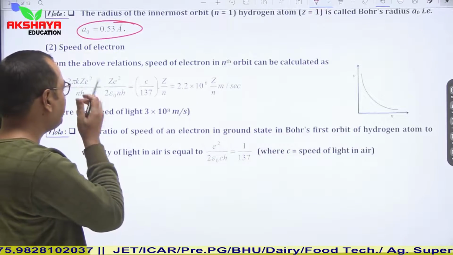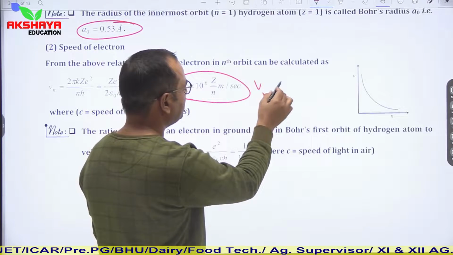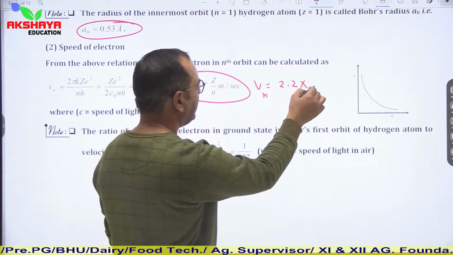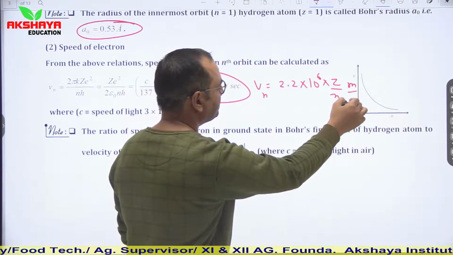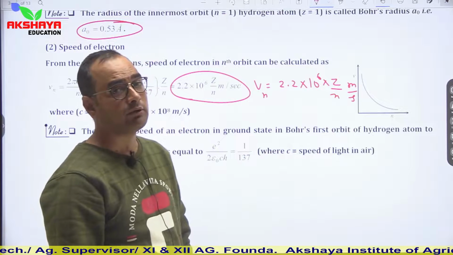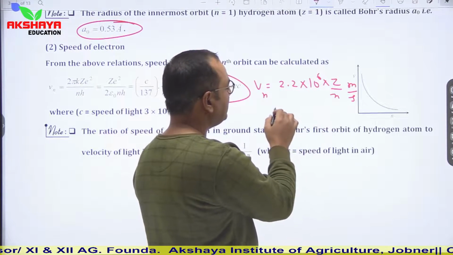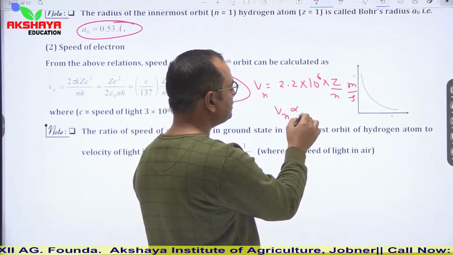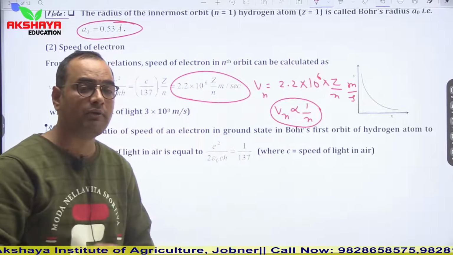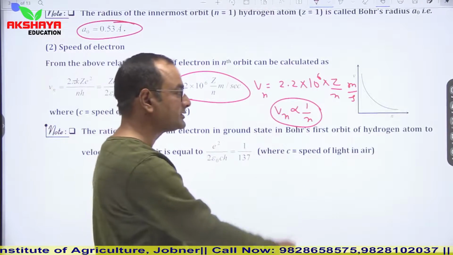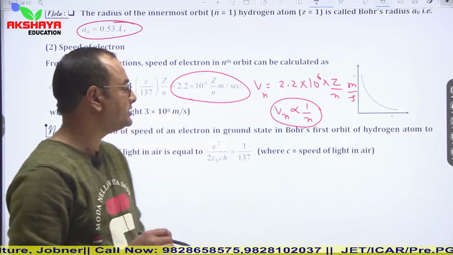Similarly, if we talk about the speed of the electron, then the speed of the electron in the nth orbit is Vn is equal to 2.2 into 10 to the power 6 into Z upon n meter per second. So this is the speed of the electron revolving in the nth orbit. We can clearly see here again that the speed of the electron is inversely proportional to the orbit number. It means as the electron moves to higher orbits, its speed decreases.